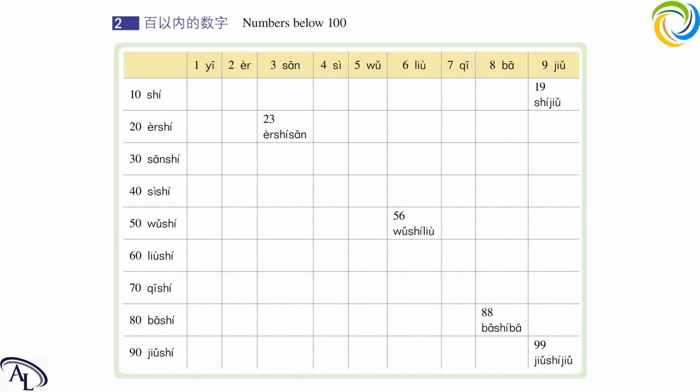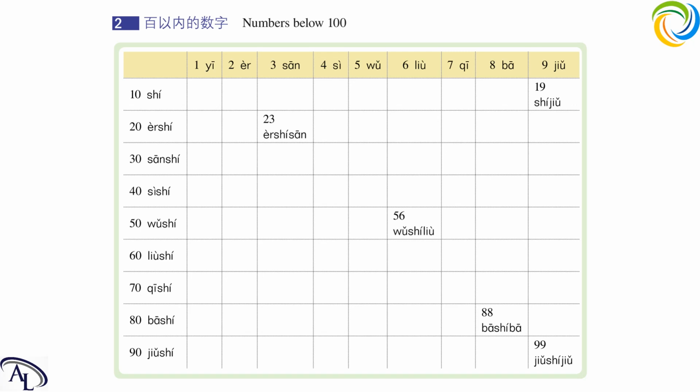Okay, let's try to read it from the start, each for twice. 3, 2, 1. 十. 二十. 三十. 四十. 五十. 六十. 七十. 八十. 九十. Okay, it is 90.